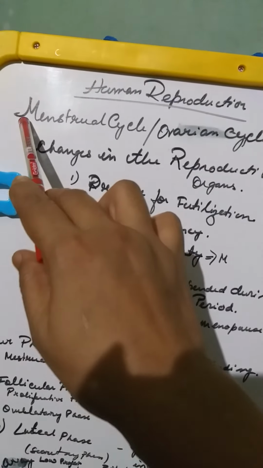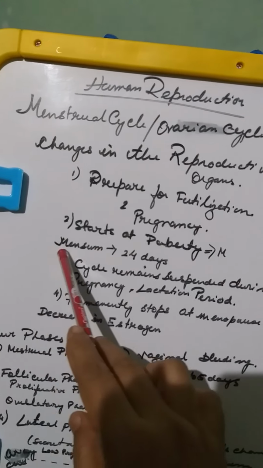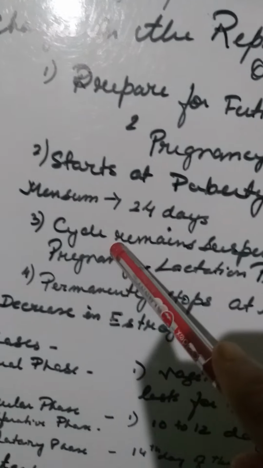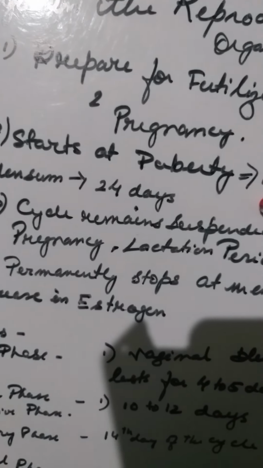Now this word, the menstrual cycle, came from the word mensum. What is mensum? Mensum is basically known as a month, and so it is approximately a 24 to 28 day cycle.